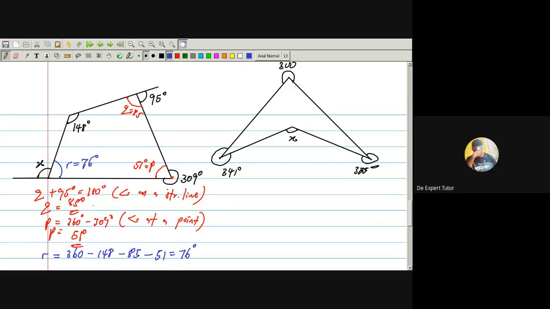So how do I get X now? X will be equal to 180 minus 76 degrees. They are angles on a straight line. 104 degrees. That's it. I want to cross-check this particular calculation. 360 minus 85 minus 51 minus 158. All right, correct.